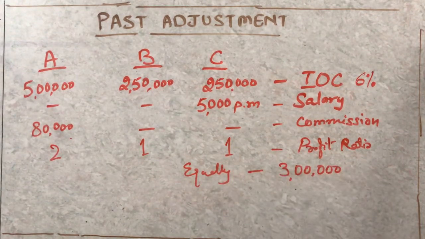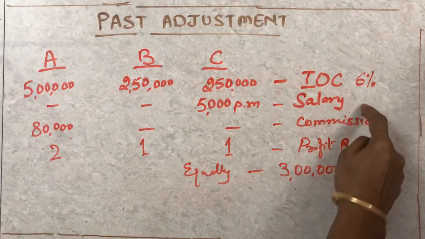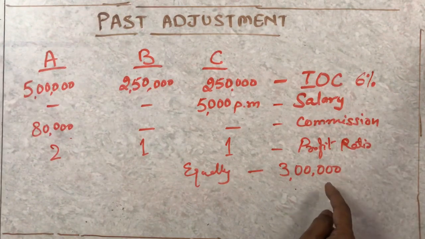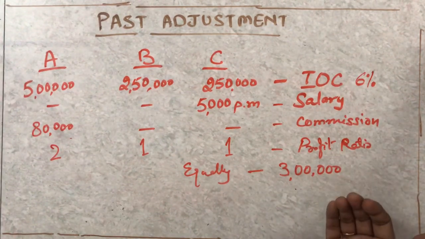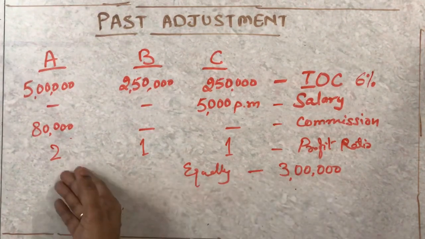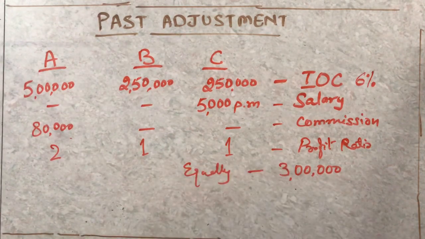So without considering interest on capital, without giving the salary, without giving commission, it is all omitted. And the second mistake was this 3 lakh profit, which ideally was supposed to be distributed in 2 is to 1 is to 1 ratio, whereas it was equally divided. So this is what the question is all about.